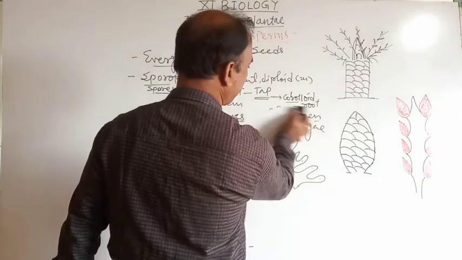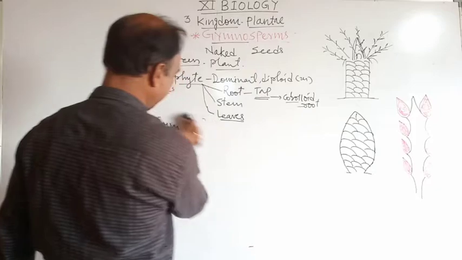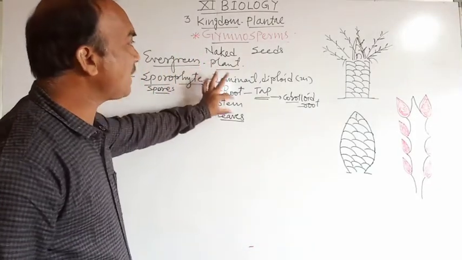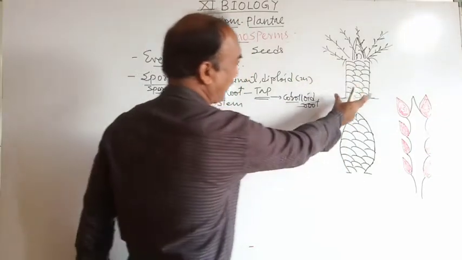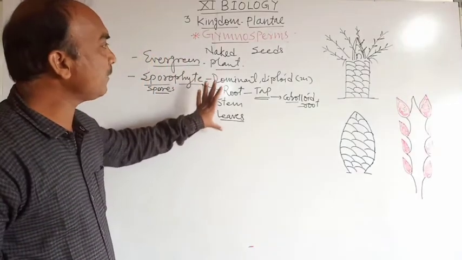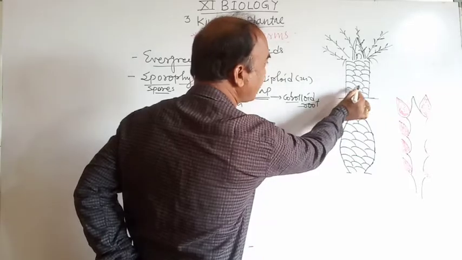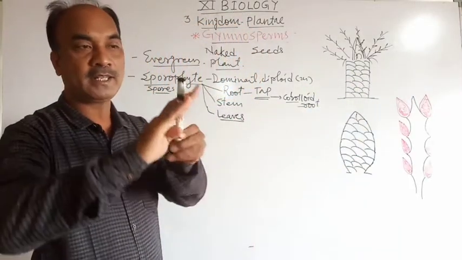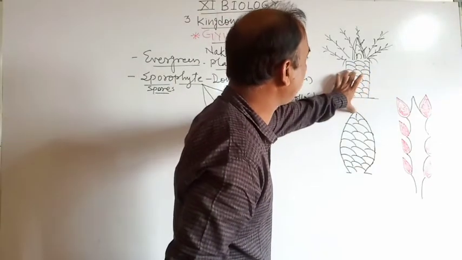Then student, we are studying the stem. So the stem is unbranched. ये देखो, this is the cycas plant, and this one is the cycas stem. Then the stem is rough, meaning persistent leaf bases are present on the surface of the stem.